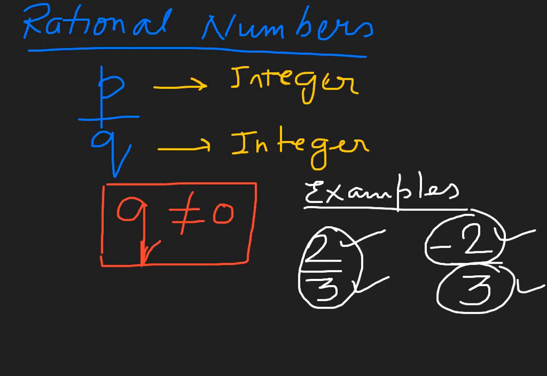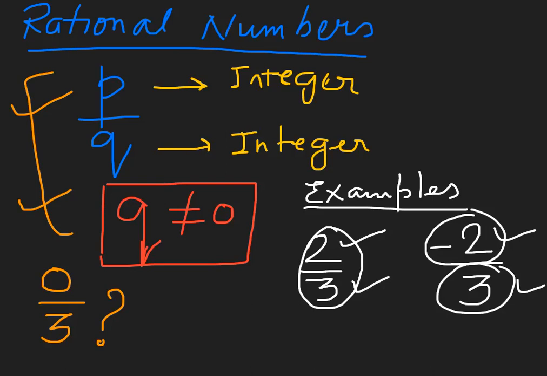Let me write another example. If I write 0 upon 3, क्या ये एक rational number है? Is this a rational number? आप ये दो चीज़ों को validate करेंगे. So you will say yes, 0 is an integer, 0 एक integer है and 3 is also an integer, 3 भी एक integer है. So ये property validate हो रही है. So that's why it is also a rational number.